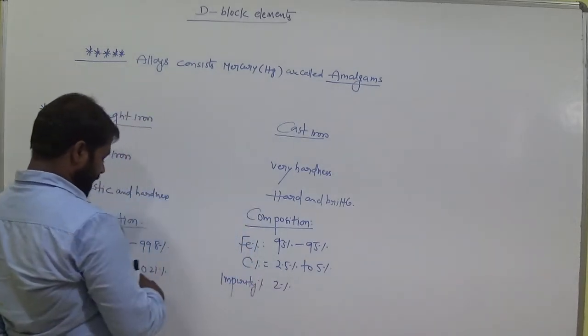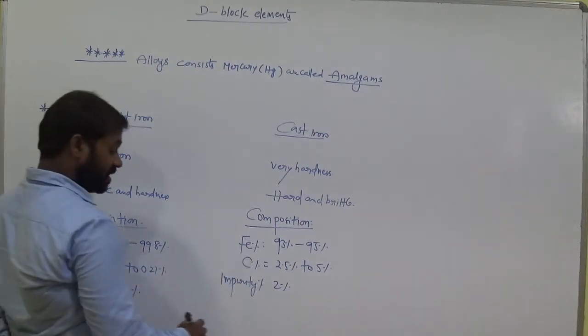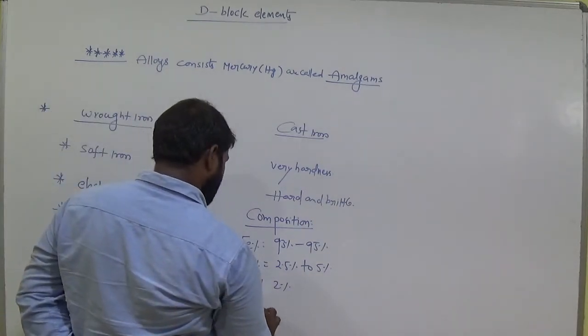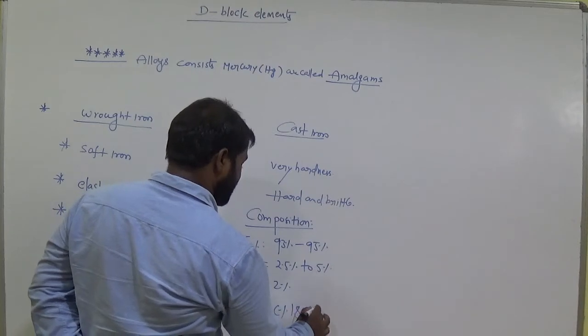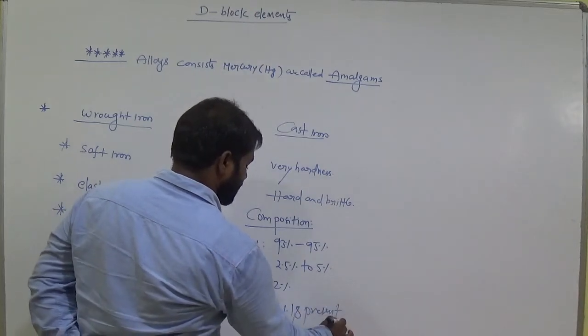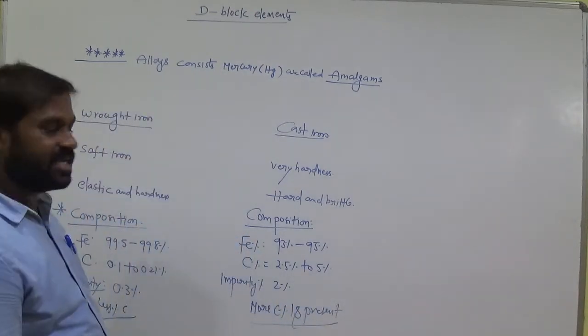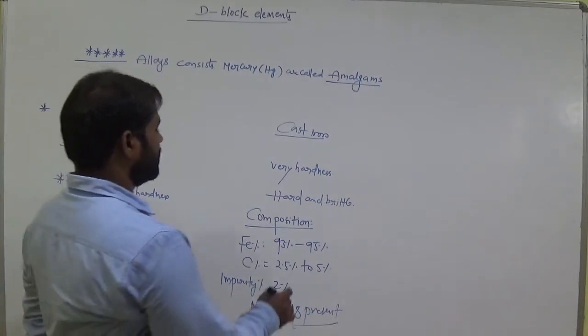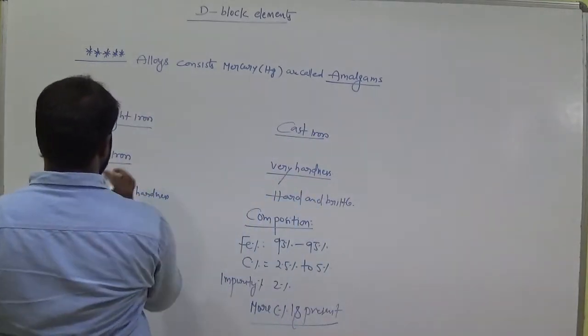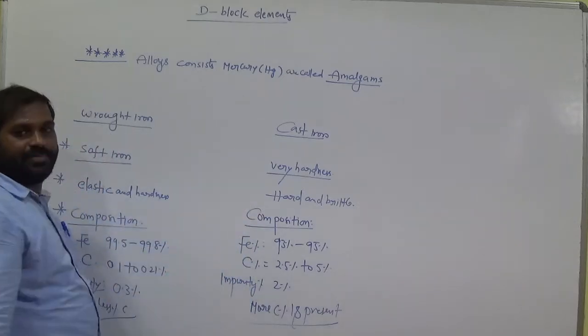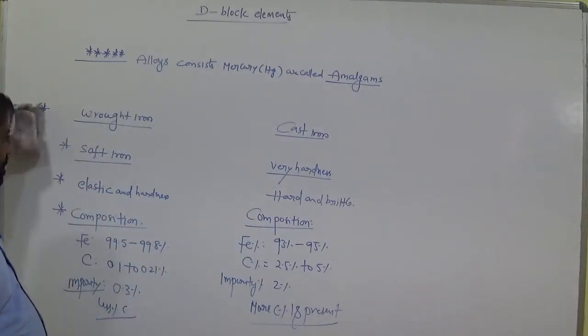When comparing with wrought iron, the carbon percentage is more, am I right? So more carbon is present, so it is brittle in nature. Why? Carbon is a non-metal, brittle in nature. So very hard, you should remember this. And wrought iron is soft iron. These are the types of irons we have.